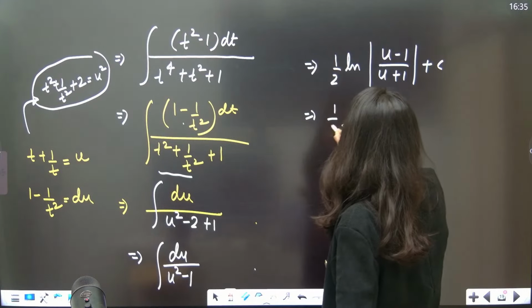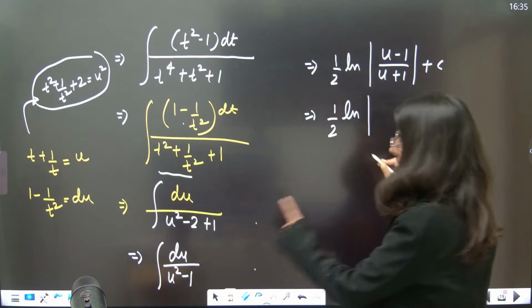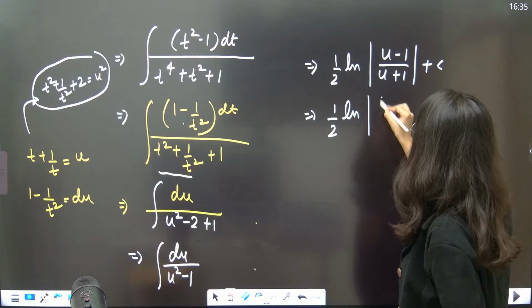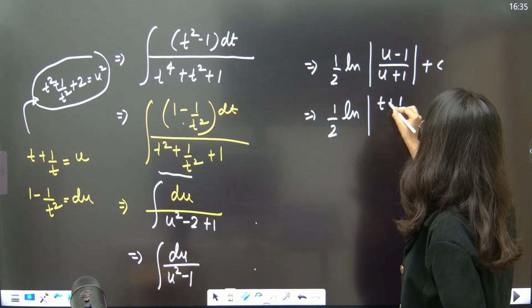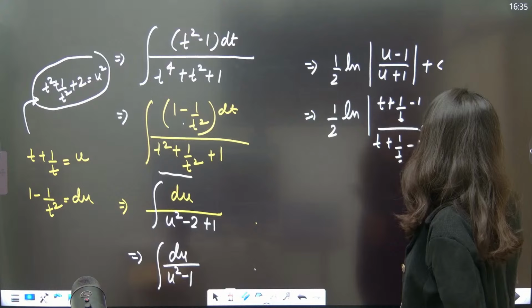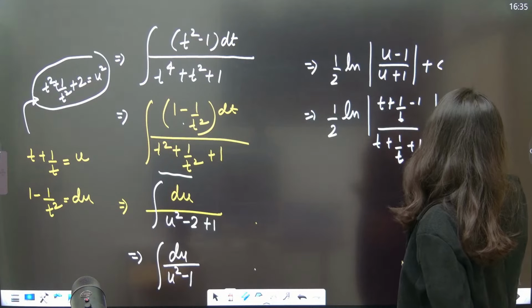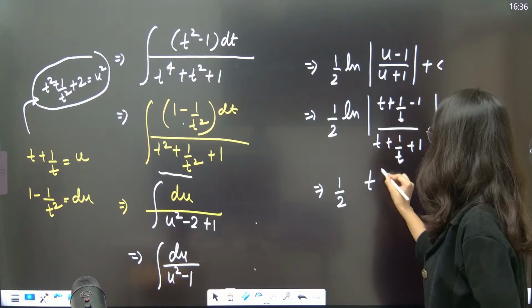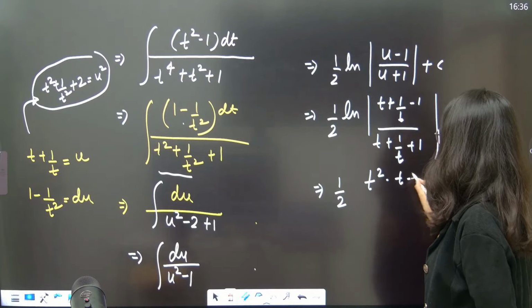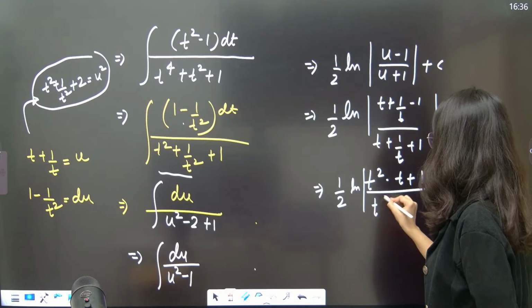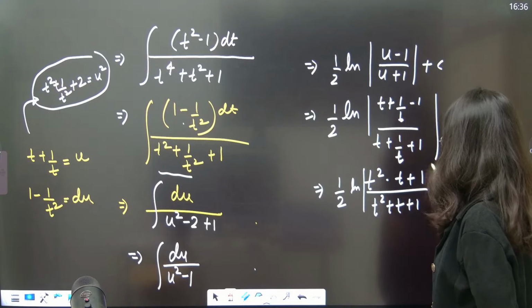Now if you put the value of u right here, what are you going to get? u is t plus 1 by t minus 1, upon t plus 1 by t plus 1, plus constant. Again, 1 by 2, take LCM: log of t square minus t plus 1 upon t square plus t plus 1 plus constant.